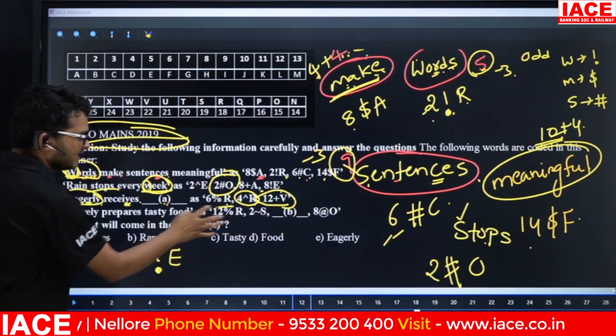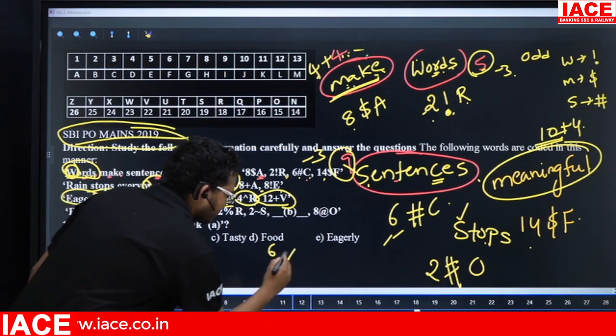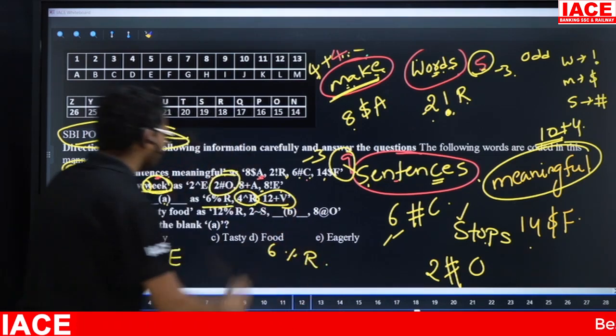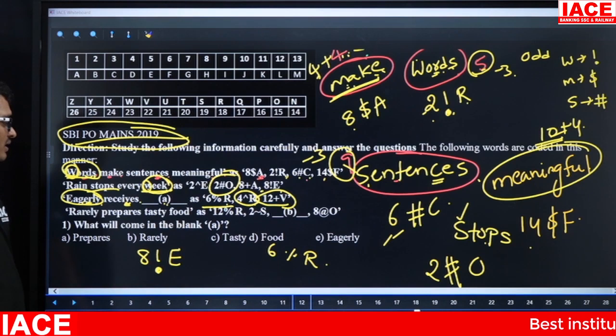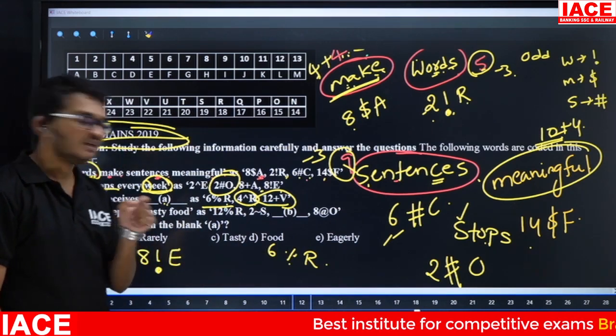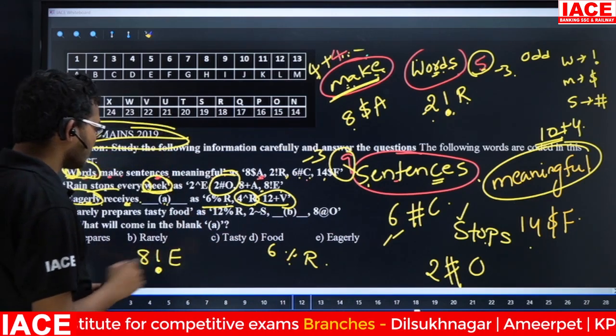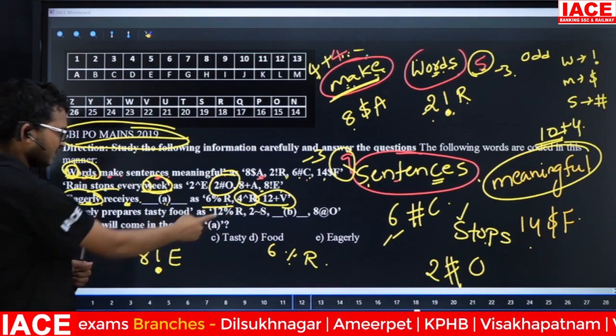Now this one is remaining, 6%R. Let's check here. Now 6%R. First we are going to check the logic for the percentage. That means the logic for symbol is the first letter. So the percentage is present in this line. Check here.